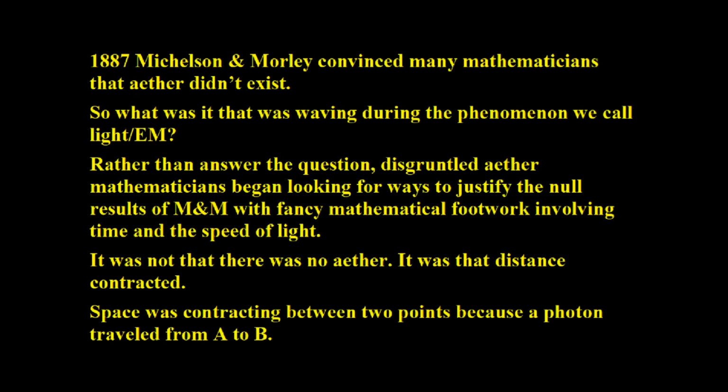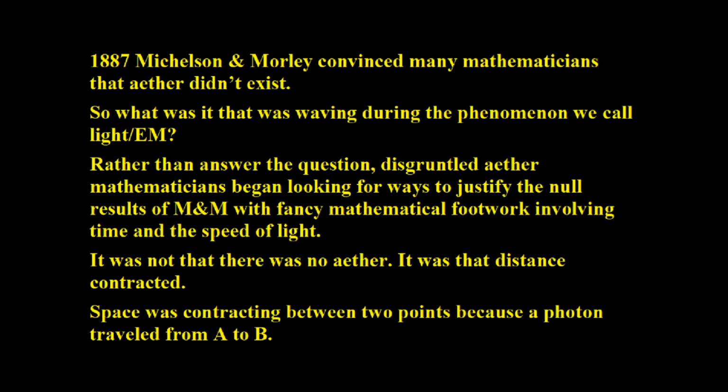Here it is. Let's start real quick with a history of the wave, okay? They had the ether all the way through almost all of the 19th century. And in 1887, Michelson and Morley convinced mathematicians who call themselves physicists that the ether didn't exist. Or a lot of them became convinced, right? And so what was it that was waving if not the ether? Because that's what they thought the wave was. Light was a waving of the ether. And these guys apparently proved to many mathematicians that there is no ether.